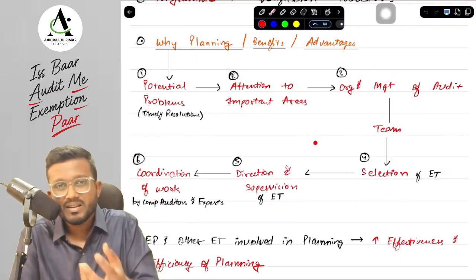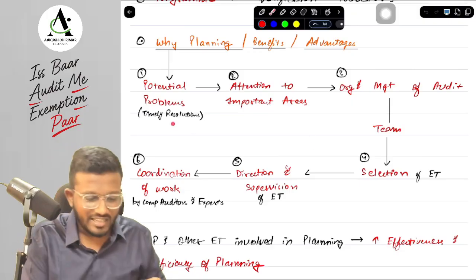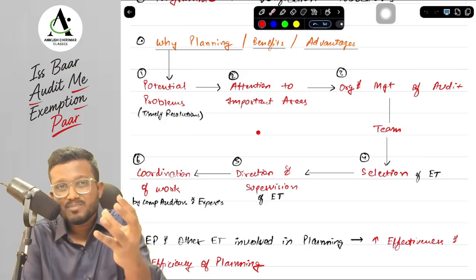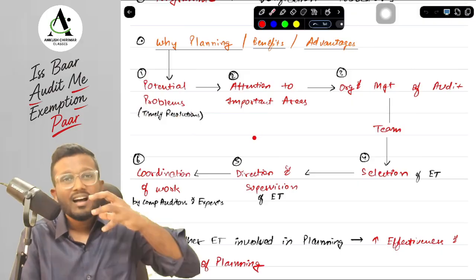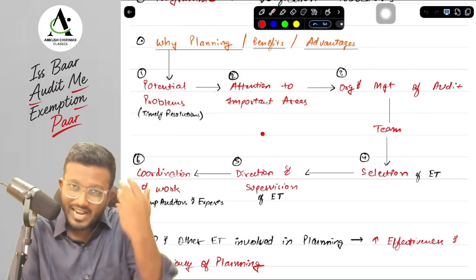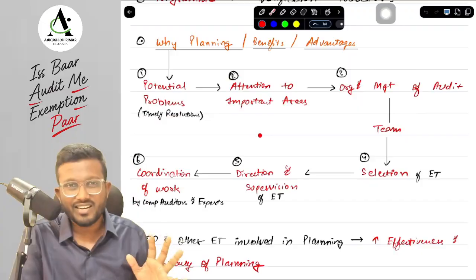Now how can we remember these keywords, sir? First of all, in terms of potential problems, whenever we are studying, we identify the potential weak subjects, and we are able to devote more time to weak subjects. That's the purpose of our planning, so that we are able to give more time to the weak subject and are able to at least clear that weak subject.